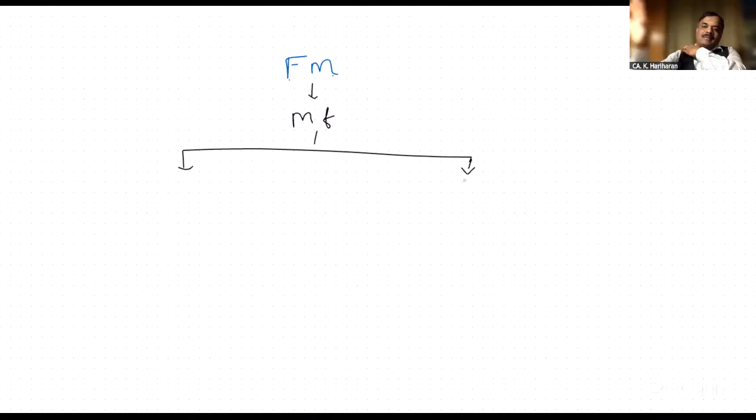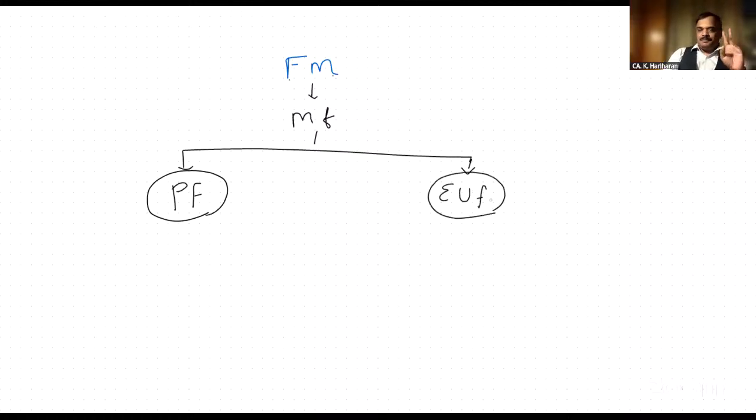Getting the money, investing the money is called financial management. Getting the money and investing the money. Getting the money is called procurement of fund, popularly called procurement of fund. Investing the money is called effective utilization of fund. So there are two aspects in financial management. One is called procurement of fund, another one is called effective utilization of fund. This is called basic aspects of financial management.